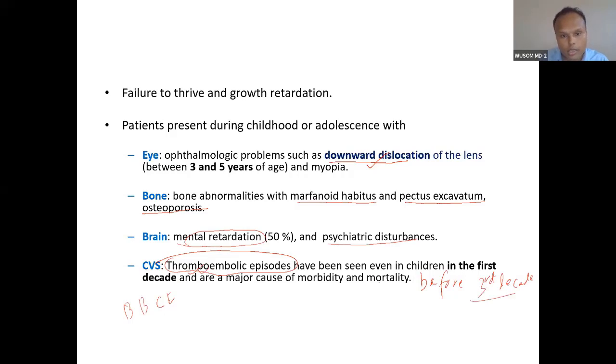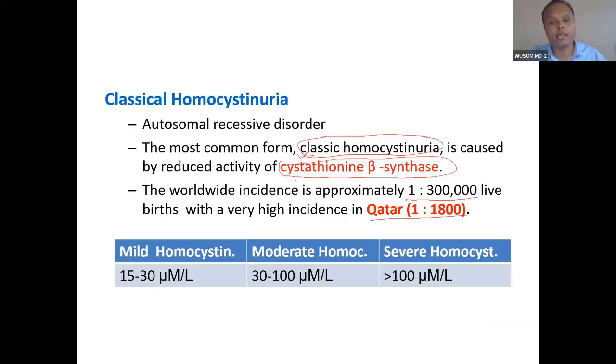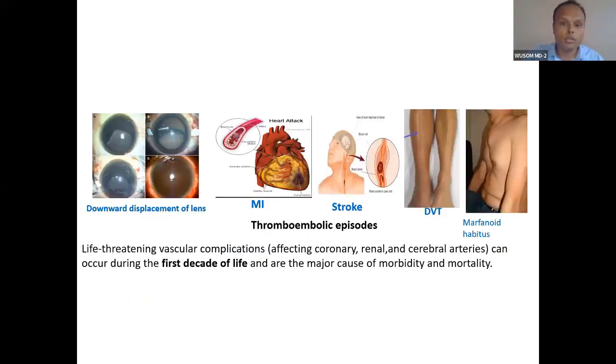It is one, and generally it appears in the first decade only, before the third decade. And see the age, 8-year-old. So in the first decade it is seen, but it will appear before 30s. So you can see these thromboembolic episodes. It can cause myocardial infarction, stroke, and then downward dislocation of the lens.